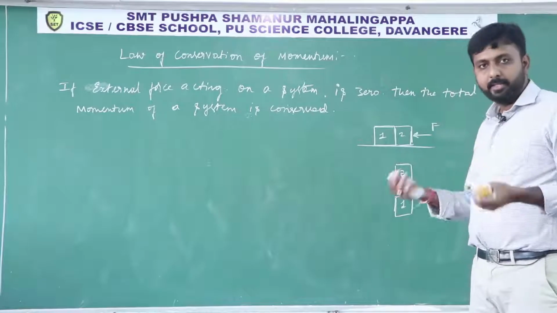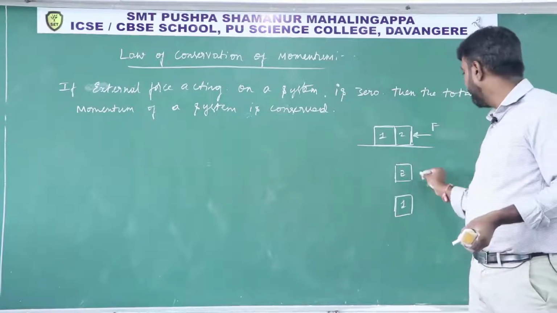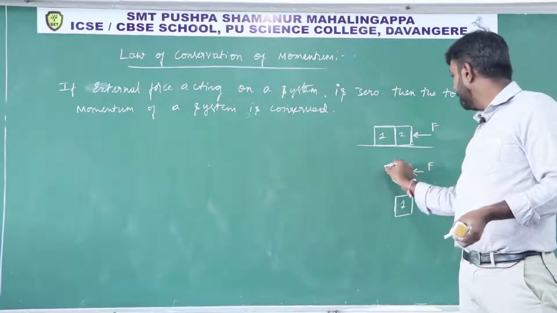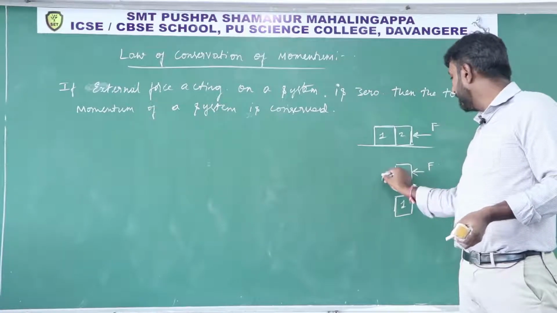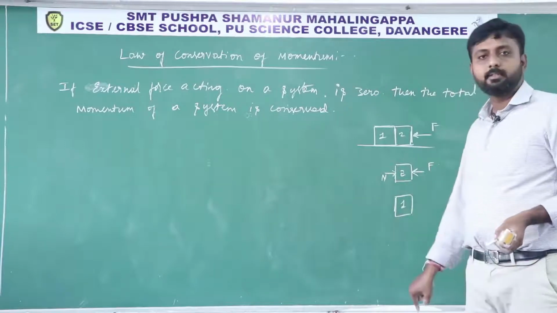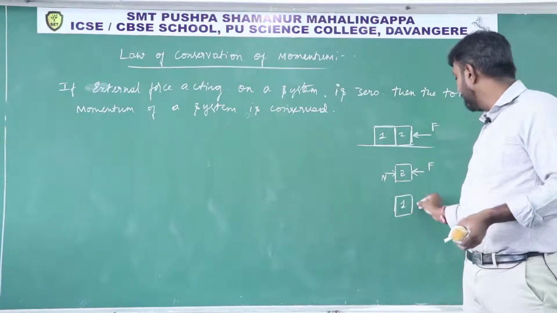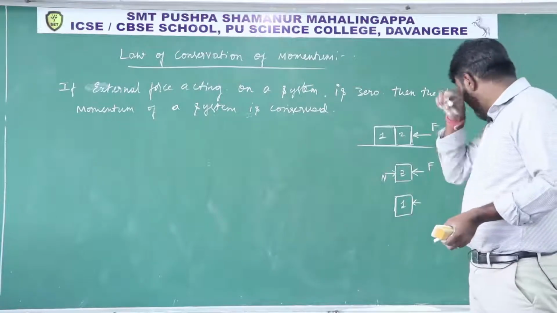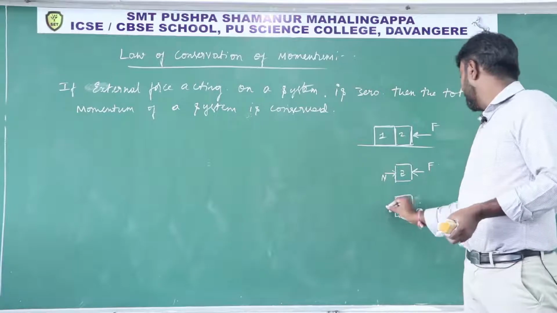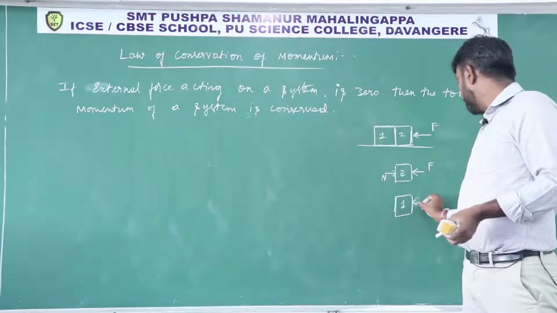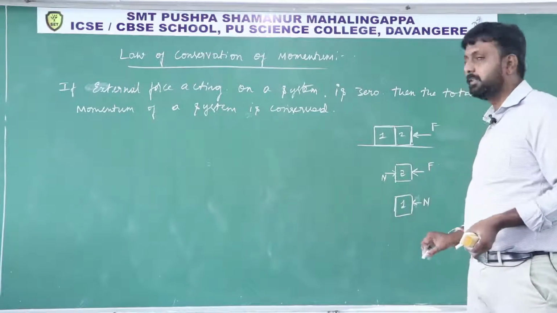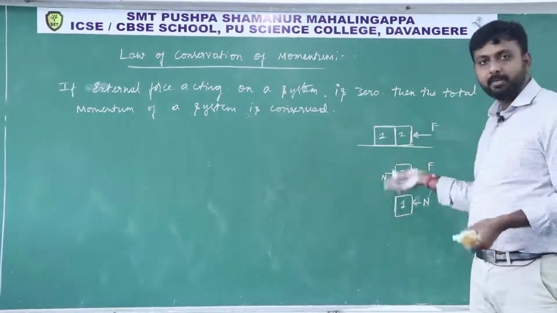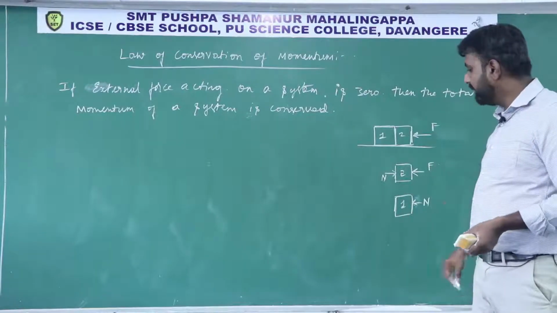Then if I see the forces acting on block 2 and block 1, on block 2 force F is acting in this direction, and block 1 applies a normal force, that normal force is acting in this direction. Similarly on block 1, the normal force is acting in this direction. So separately I have considered body 2 as one system and body 1 as one system.